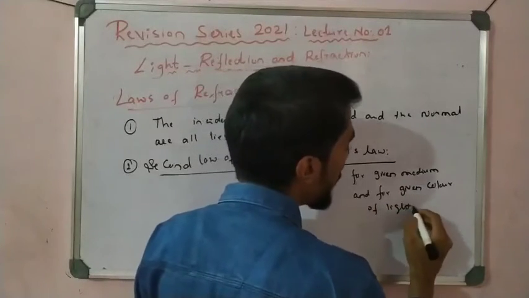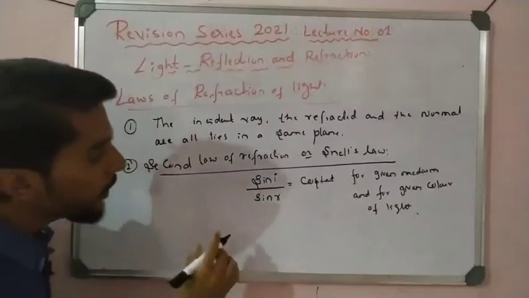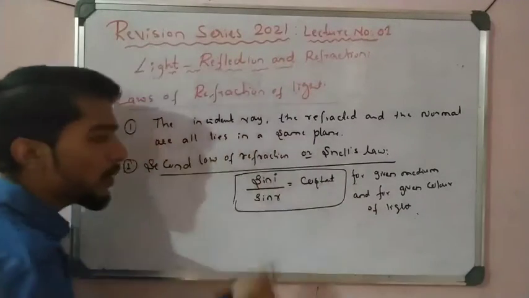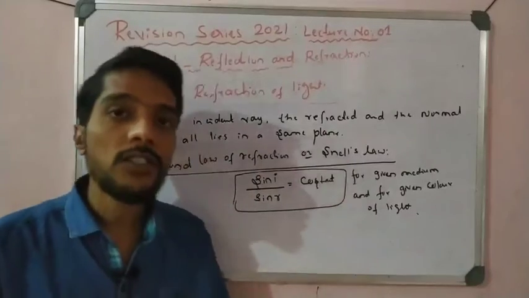Students, make this point a sentence. Here I give the definition. What is Snell's law, or state Snell's law?